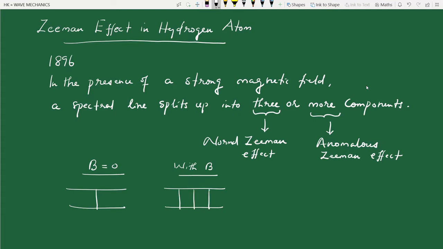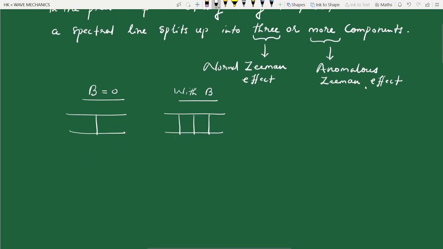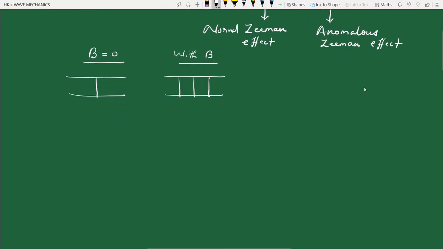So we know that a single spectral line is produced when there is a transition of electron, according to Bohr model. You have a higher energy state and a lower energy state. Bohr's third postulate says that when an electron undergoes a de-excitation from higher energy state to lower energy state, a photon is emitted with energy equal to the difference in energy of the two states. So the frequency is (E2 minus E1) by h. So we have a spectral line.